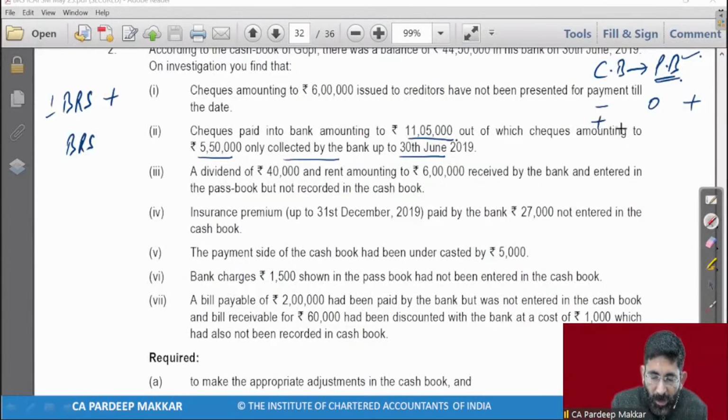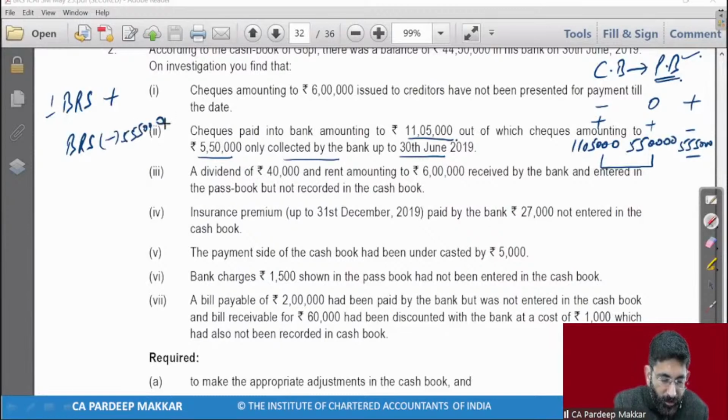We have added in the cash book rupees 11 lakh 5,000, but the bank has added rupees 5 lakh 50,000 only. So the difference of rupees 5 lakh 55,000 will be deducted as it has not been added in the cash book. So deducted 5 lakh 55,000.